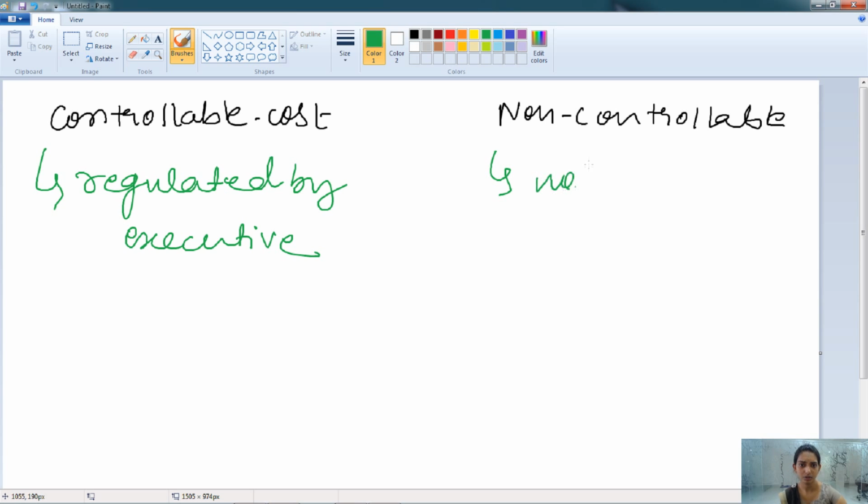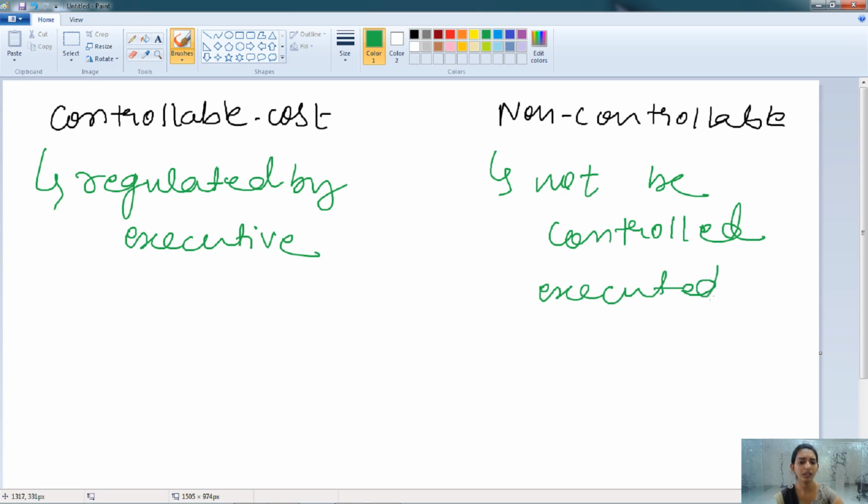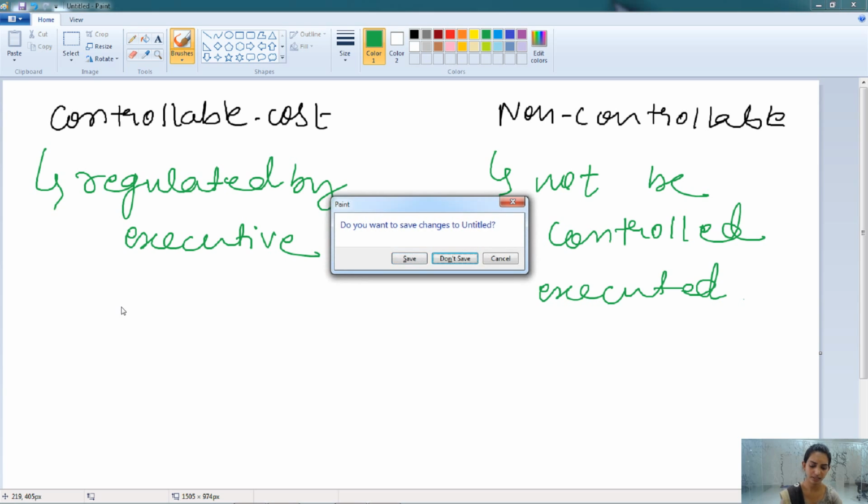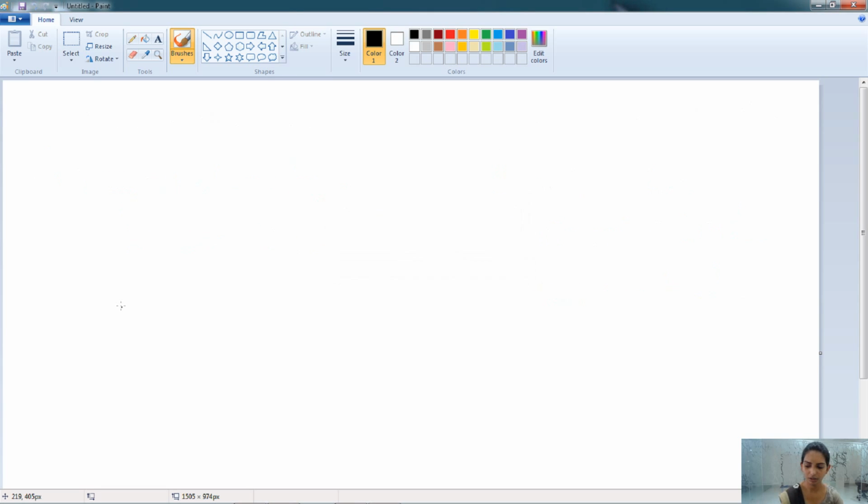But there are some costs which cannot be controlled or regulated by the executive, known as non-controllable cost. Mostly the costs are controllable in nature, but there are some of the costs which the firm or the individual business house is not able to control. So that cost is known as the non-controllable cost.